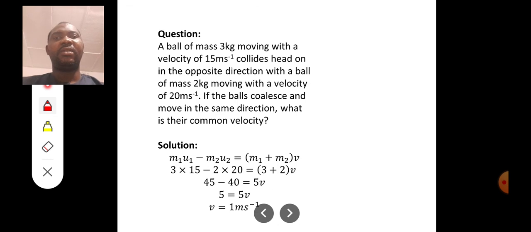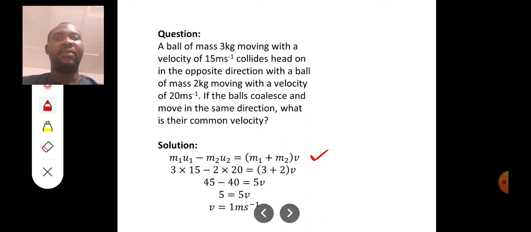Now look at another question. It says a ball of mass 3 kg moving with a velocity of 15 meters per second collides head on. Whenever you see head on, you know that you must subtract their momentums, as they are in opposite directions, with a ball of mass 2 kg moving with a velocity of 20 meters per second. If the balls coalesce and move in the same direction, what is their common velocity? So you see the formula we use here: m1u1 minus m2u2 equal to (m1 plus m2)v.